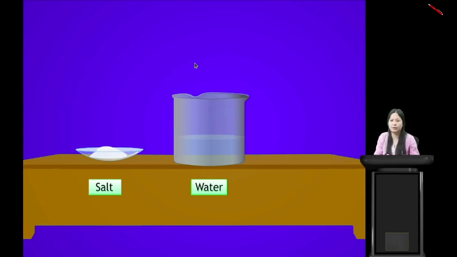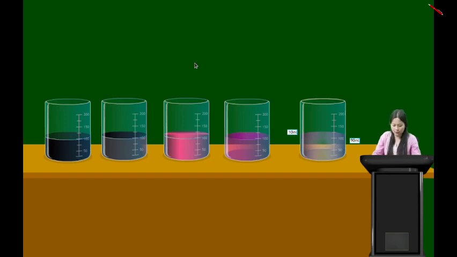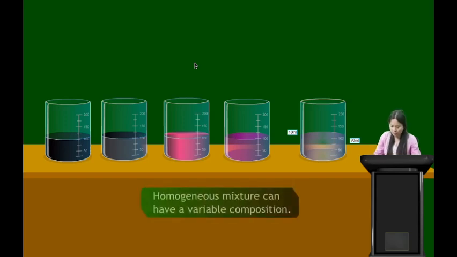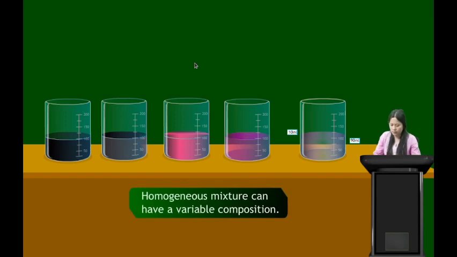When you mix salt and water, the composition is the same throughout, so it is a homogeneous mixture. When you mix copper sulfate in water, it has the same composition throughout, so it is a homogeneous mixture. Potassium permanganate in water also has the same composition throughout, so it is also an example of a homogeneous mixture.